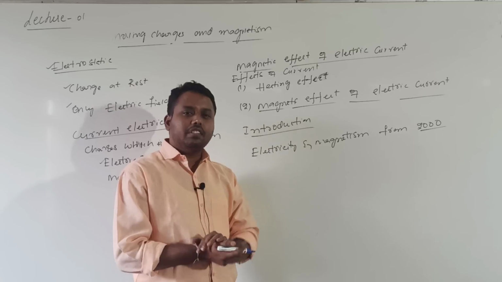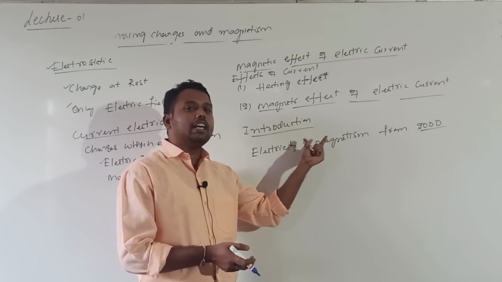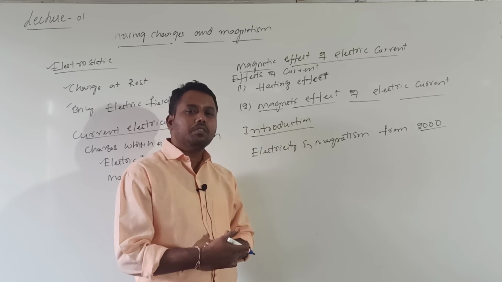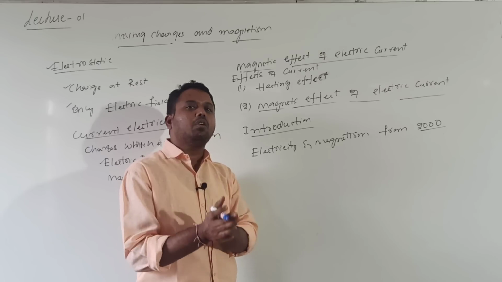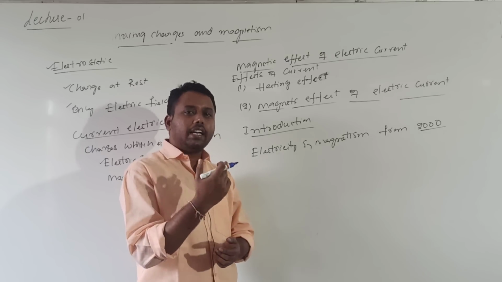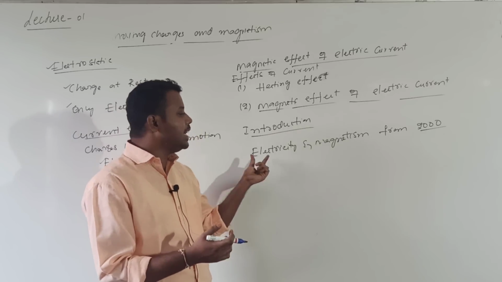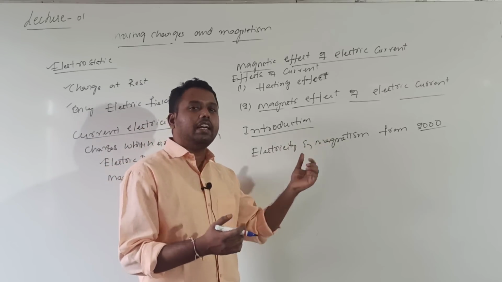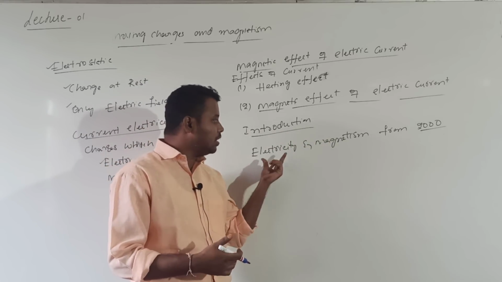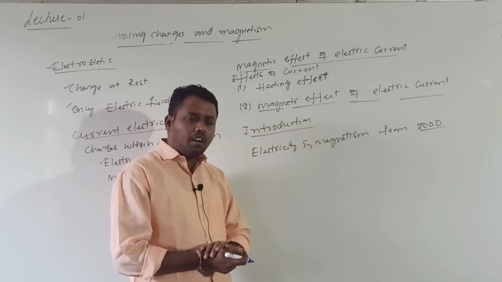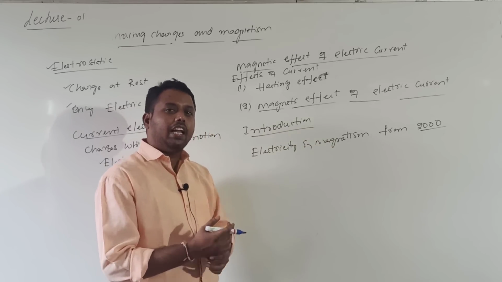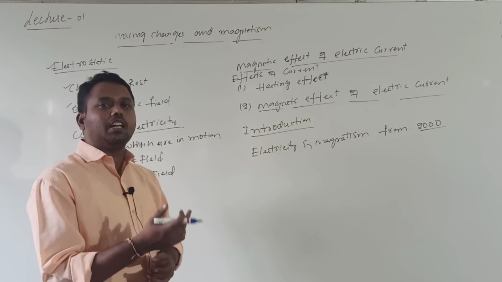The branch of physics which deals with the interrelation of electricity and magnetism is known as electrodynamics or electromagnetism. Electrodynamics deals with the charges which are in motion.